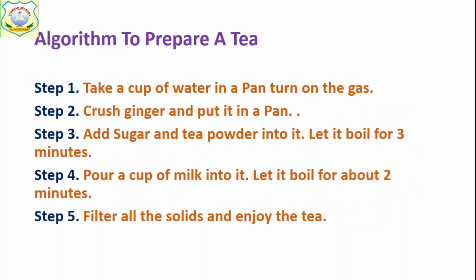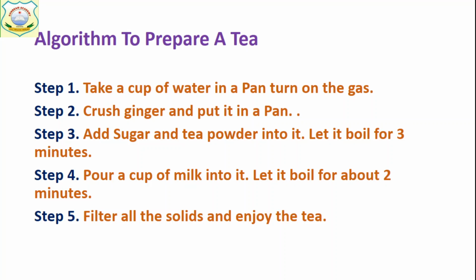First example is how to prepare a tea. So first step, listen carefully. These are the simple steps that you generally follow in your kitchen. Step 1: take a cup of water in a pan, turn on the gas. Step 2: crush ginger and put it in the pan if you want to make ginger tea. Step 3: add sugar and tea powder into it. Let it boil for 3 minutes.